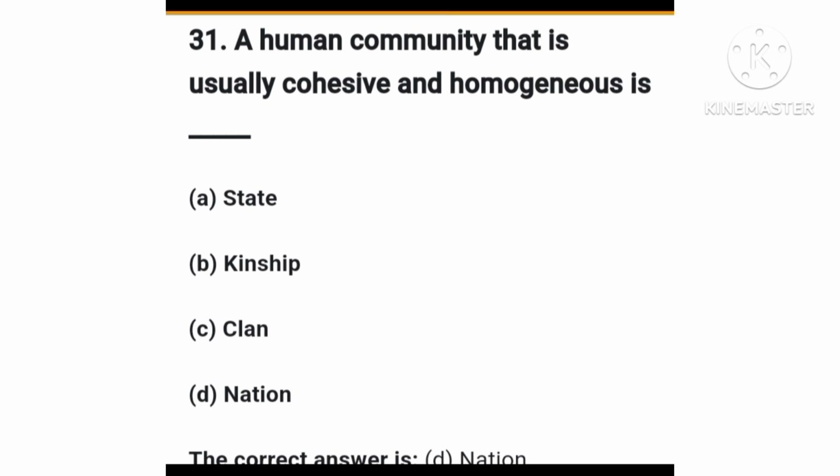A nation is homogeneous, while a state is heterogeneous. Igbo is a good example of a nation. Nigeria is a good example of a state. Look at Igbos, we have the same way of life, we have the same culture. But in Nigeria, we don't have the same culture. We are highly diversified. So it's a good example of a state. The right answer is option D, nation.